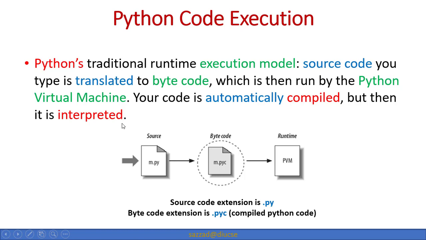So you can see the stages of code execution. First the source code is converted into bytecode, and then with the help of the PVM, the Python virtual machine, it is executed. The source code extension is .py, and the bytecode extension is .pyc, compiled Python code.